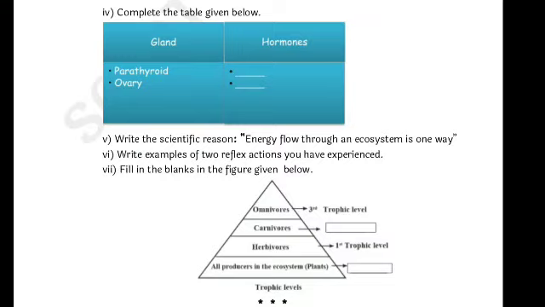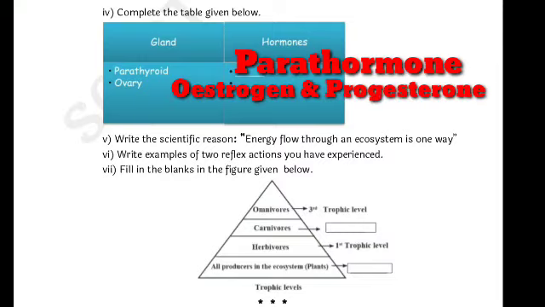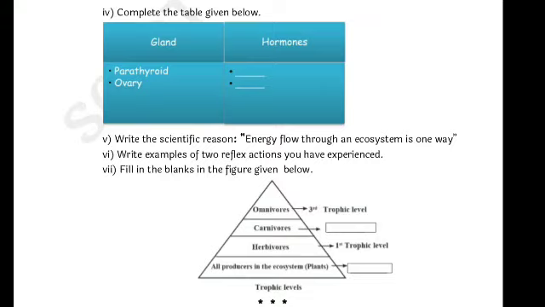Let's see question 4. Complete the table given below. In the table, they had given us glands and we had to write hormones. The first gland is parathyroid. The hormone in this parathyroid is parathormone. The second gland they had given us is ovary, and the hormones in it are estrogen and progesterone. We have to write both of the hormones.